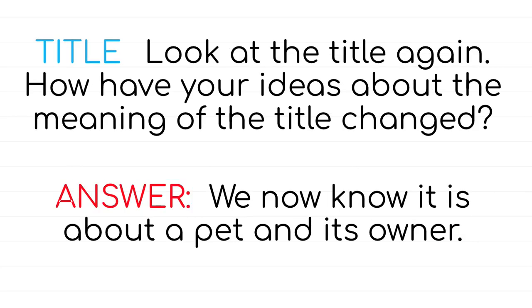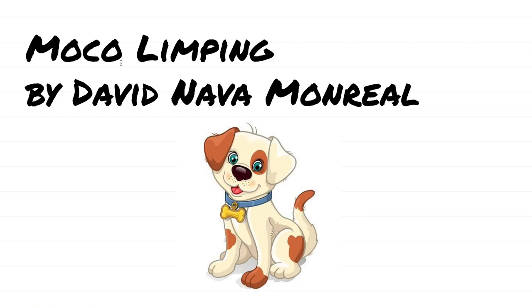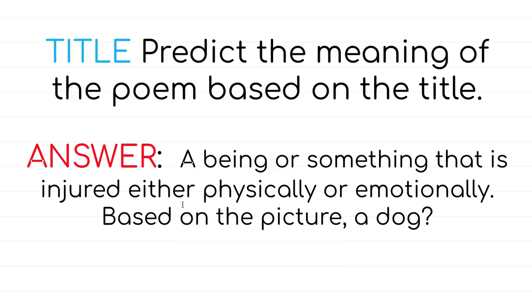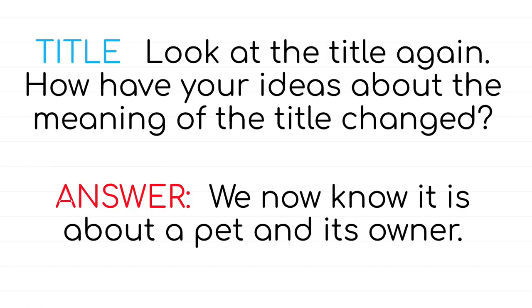And then remember our next T is to look at the title again. When we looked at the title the first time, we thought limping was someone being hurt, injured. And it was probably about a dog because of the picture. Maybe Moco was his name. So our prediction was pretty accurate. And now that we did read the poem, we do know that it was about a pet, the poet's dog. So we always want to make sure that our inferences or our predictions were correct.